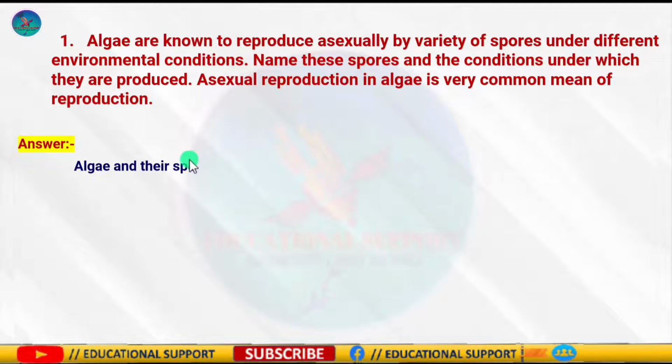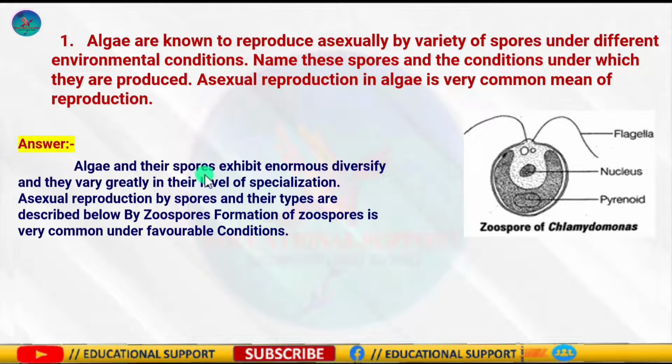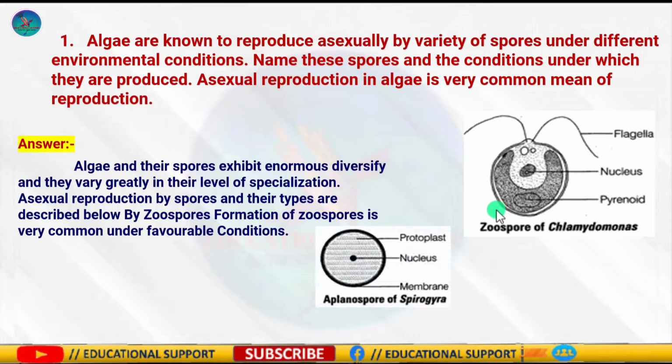You know that asexual reproduction takes place by the formation of various types of sporangia. The spores escape from the parent cells and parent plants, undergo germination and give rise to new plants.